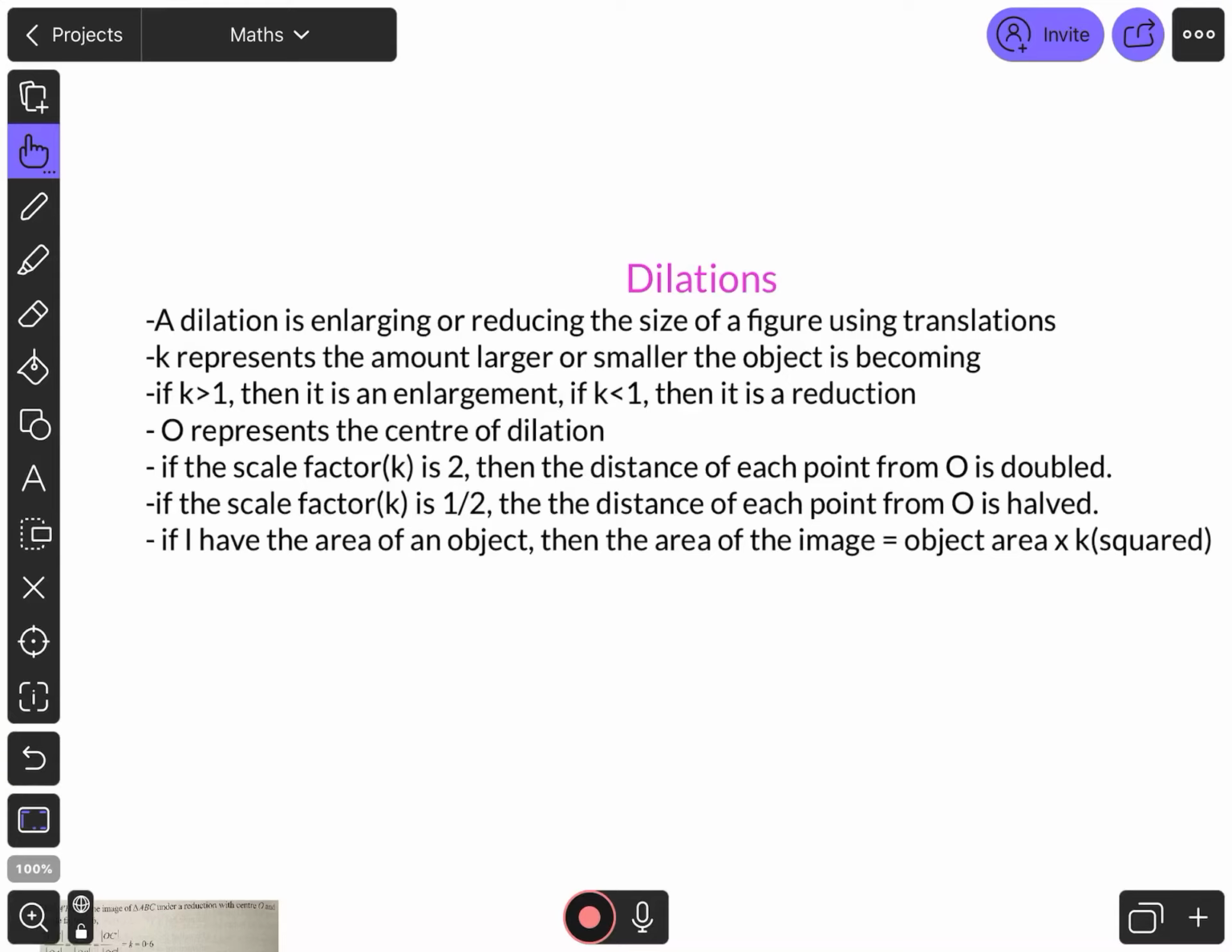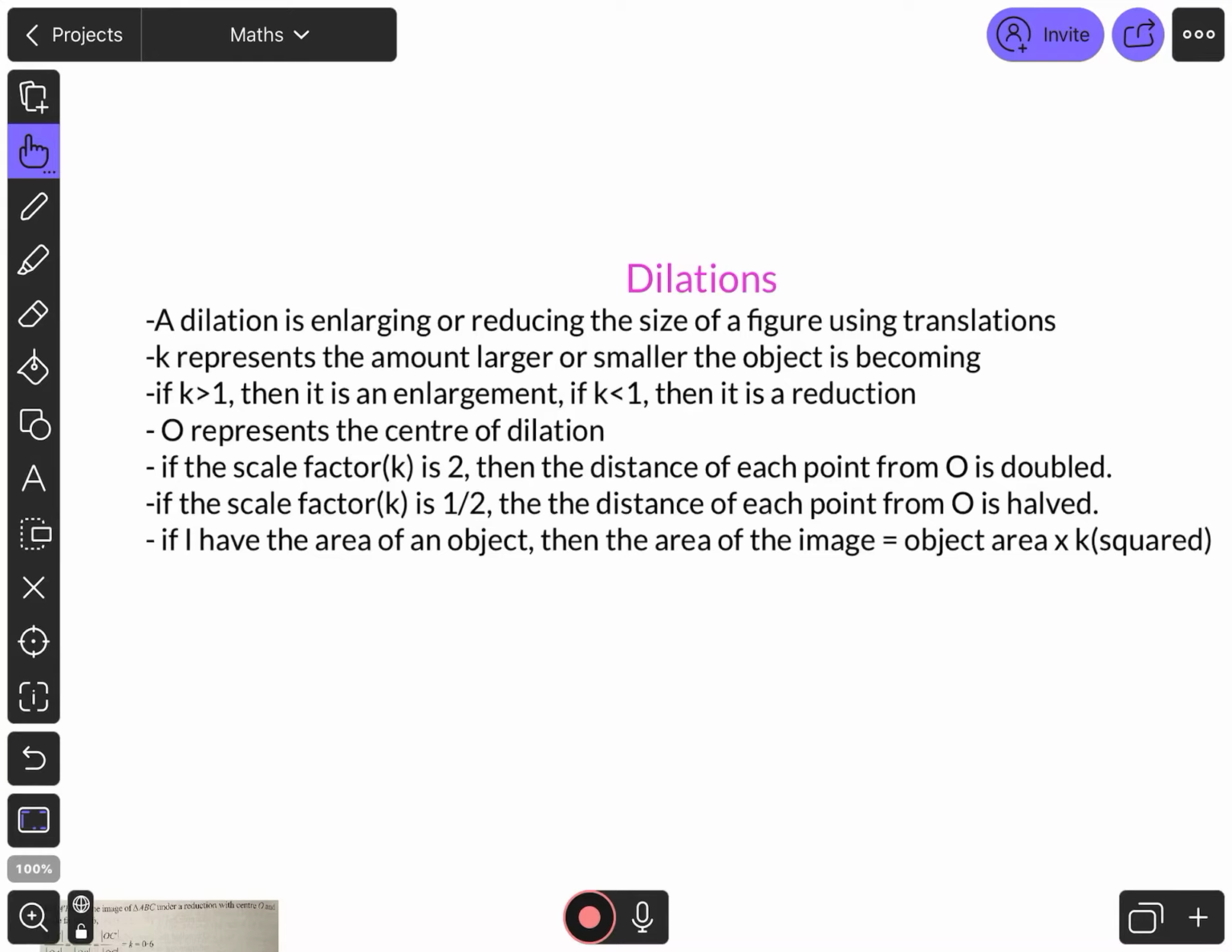We're going to take a look at dilations today. What a dilation is, is either enlarging or reducing the size of a figure using translation. You would have done some kind of translation at junior cert. You would have done axial symmetry, translation, transformation, stuff like that. That would all have been junior cert.